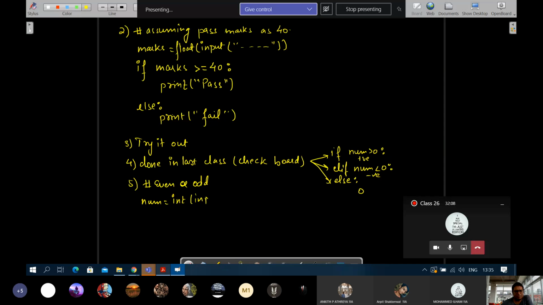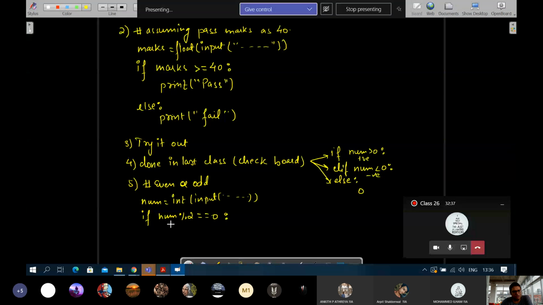Int input, and then you will write if, considering that user has entered only a positive number. If num mod 2 double equal to, don't write single equal to, 0. Means if this is true, then it will go inside the if block.